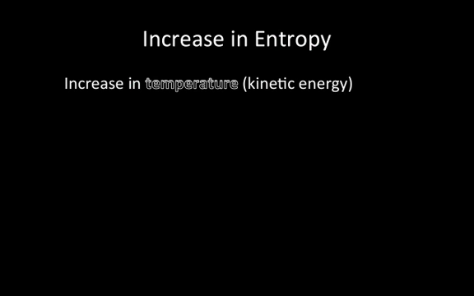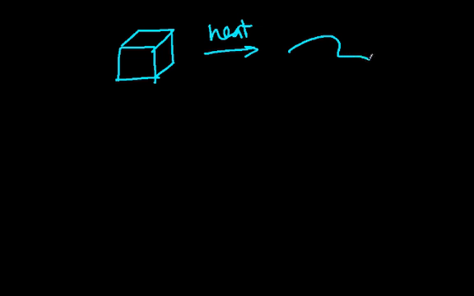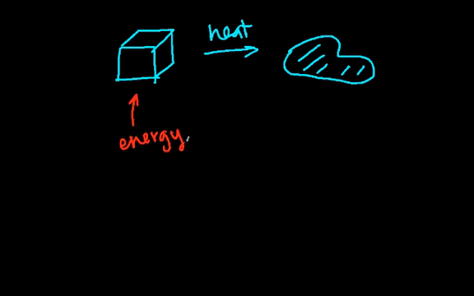We can also relate the increase in temperature of a system to the change of state of a system. If a system changes state, then the entropy has to change. For example, let's consider that we have a block of ice. And let's suppose we add heat to it. And the block of ice now becomes a puddle of water. What happens when you add heat to an ice cube? When you add heat to an ice cube, you're basically just adding energy. So all the molecules now have more kinetic energy and would be moving at a faster pace.